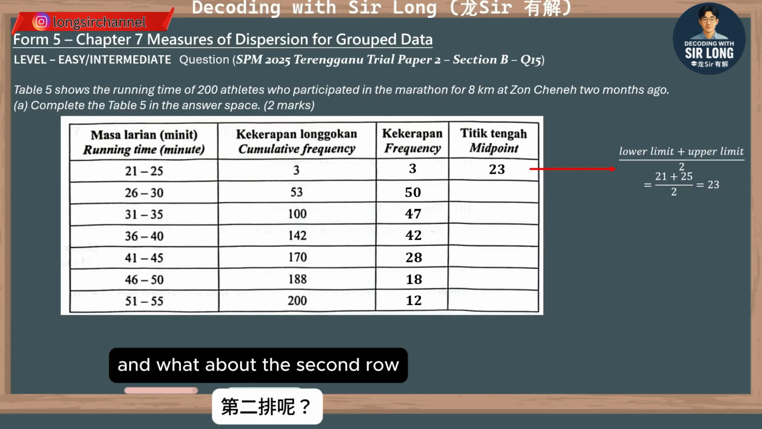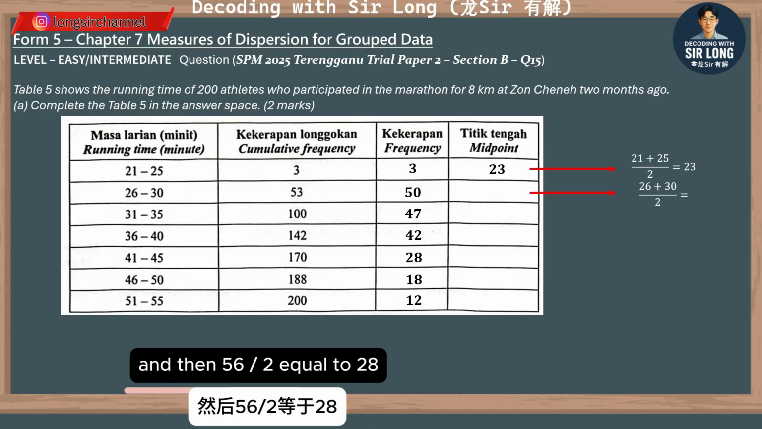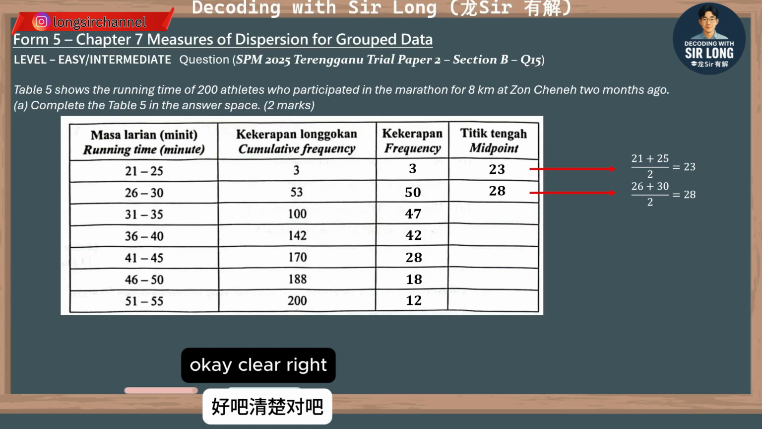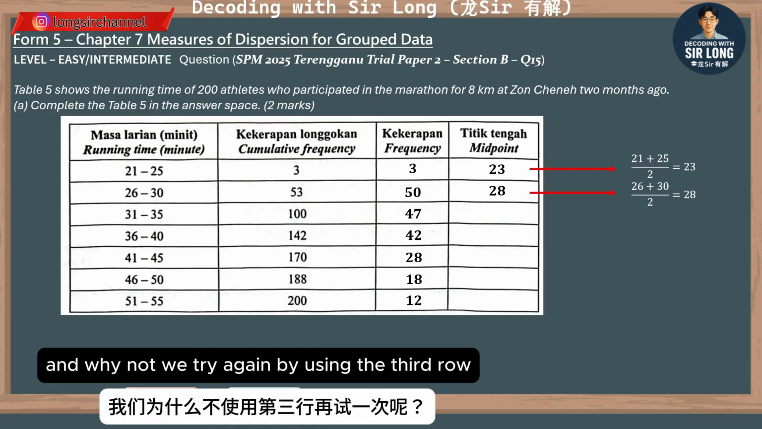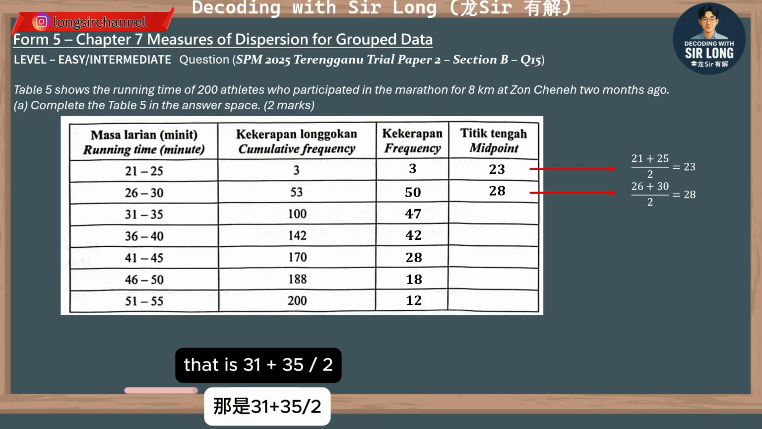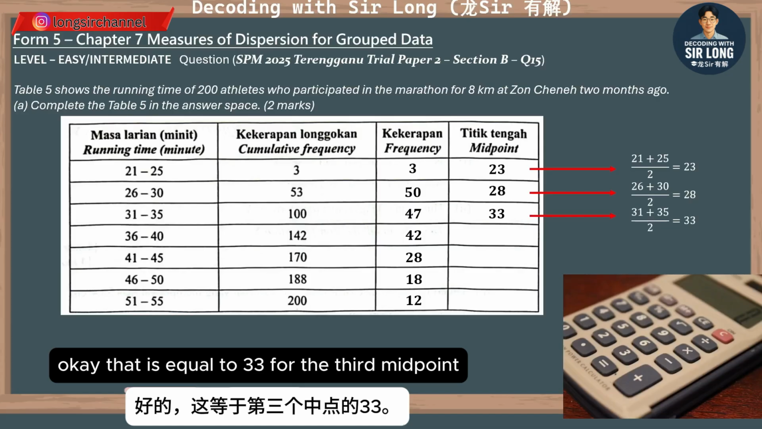And what about the second row? 26 plus 30 is equal to 56, am I right? And then 56 divided by 2 equals 28. Okay, clear, right? And why don't we try again by using the third row or the third midpoint? That is 31 plus 35 divided by 2. Still, a reminder to all of you, calculator review. Okay, that is equal to 33 for the third midpoint.